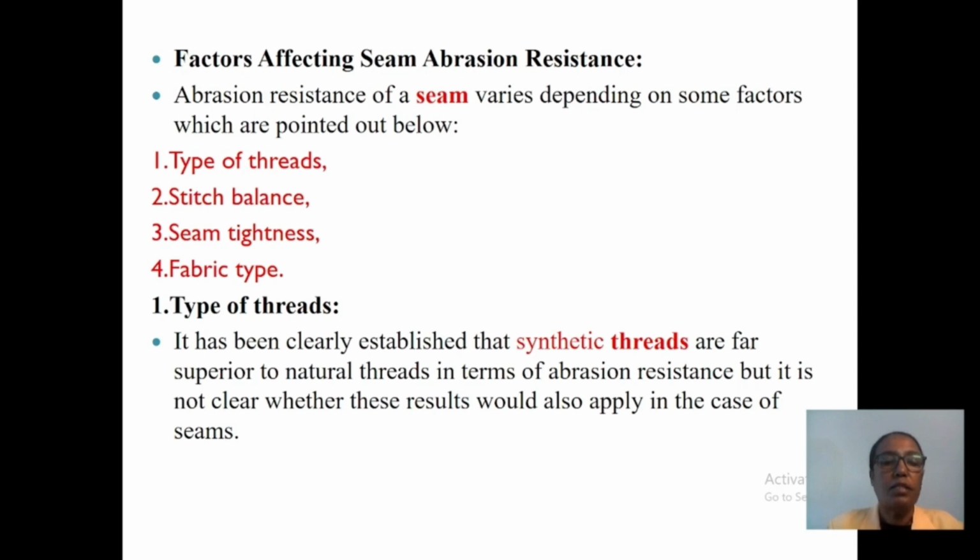It has been clearly established that synthetic threads are far superior to natural thread in terms of abrasion resistance. But it is not clear whether this result would apply in the case of seams.